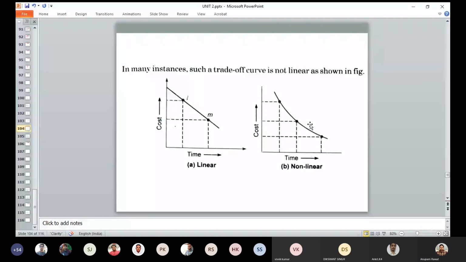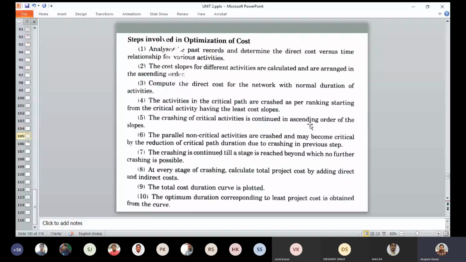Now next, what are the different steps which we should use to optimize the cost. These are the steps which we have to follow.